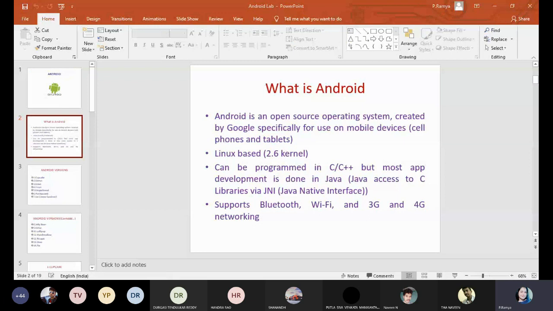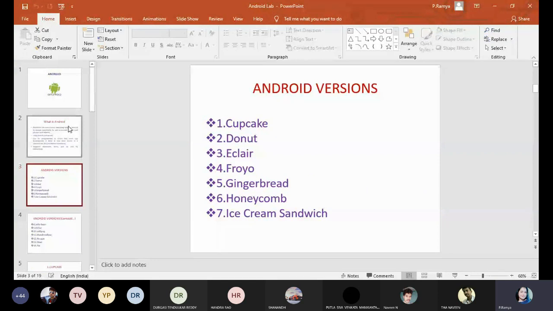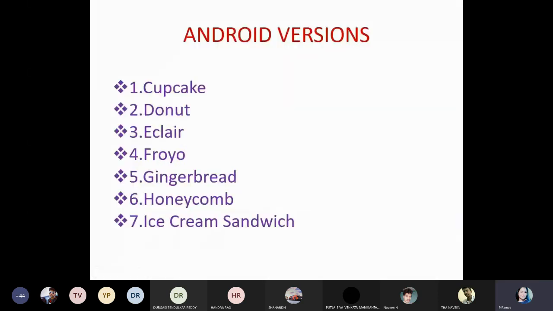The versions of Android, I'm going to discuss shortly, because these take a lot of time to explain. So I'm just going to give the version names of Android. We already know the different versions of Android. If I ask what the different versions of Android are, some people say at least two to three, right? Cupcake, Lollipop, Froyo, Oreo, like that. Some Android version they may release, right? Okay, so what is the order?